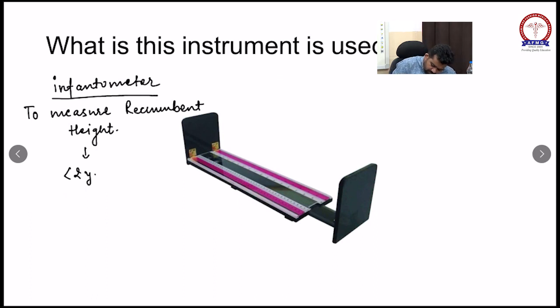In a newborn, when the child is born, the upper segment to lower segment ratio is usually 1.7 to 1.9 to 1.